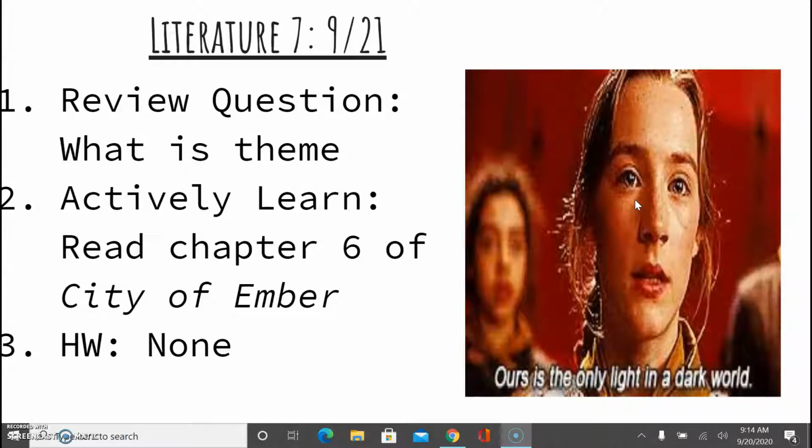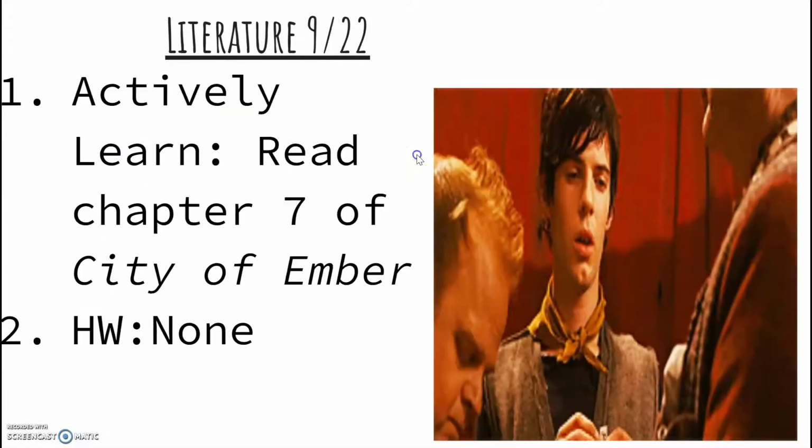This week we are going to be reading a chapter a day, and we'll begin with chapter 6. And of course, before we get into that, we're going to review what theme is. We began talking about theme last week.